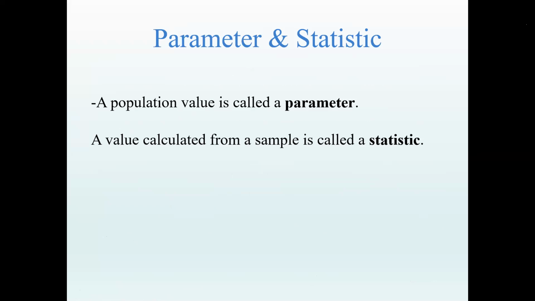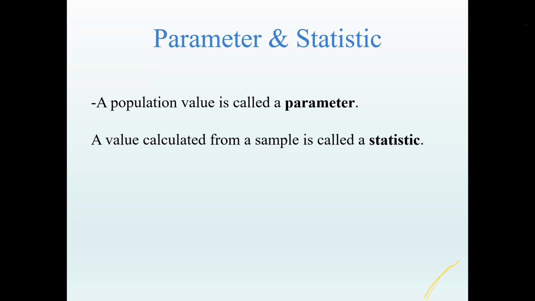For example, if I calculate the mean of the population, we can say that it's a population mean. But most of the time it is not possible to calculate the population mean. What we do is we estimate the sample mean. So sample mean is called a statistic. It's not just a mean, it can be a median, it can be a mode, or any statistical values that you calculate for population is called a parameter.